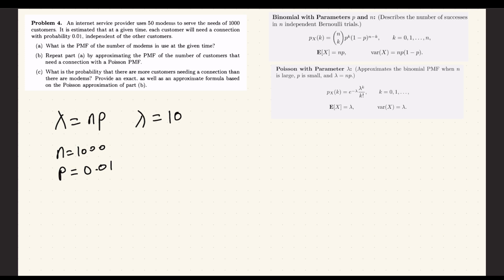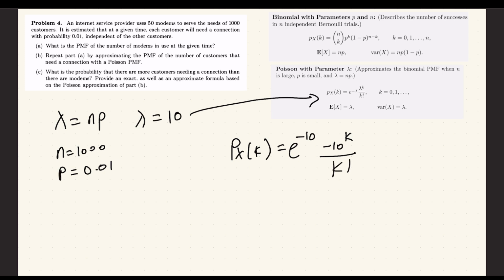Now plugging 10 into this formula here, we get pX of k is equal to e to the minus 10 times 10 to the power of k, divided by k factorial. Once again, this is only true for k is equal to 0 up to 49.